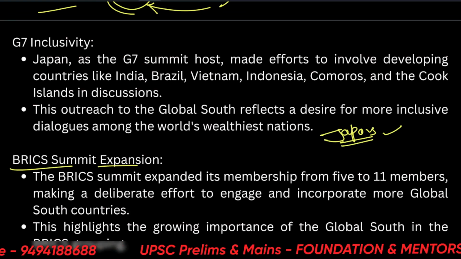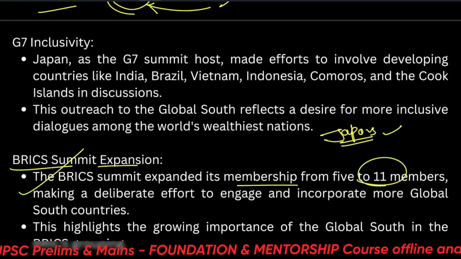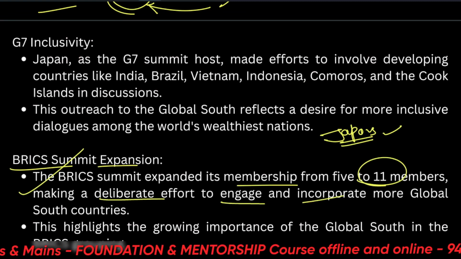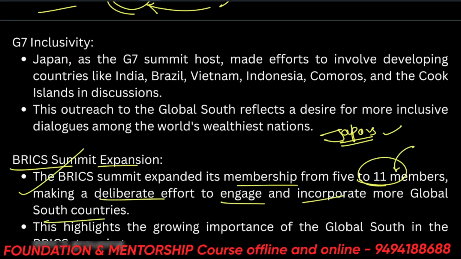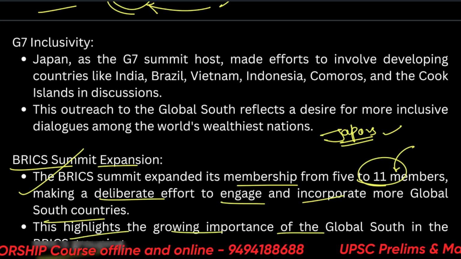BRICS summit expansion. The BRICS summit expanded its membership from 5 to 11 members, making a deliberate effort to engage and incorporate more Global South countries. So which countries are these? Please see and update. This highlights the growing importance of the Global South in the BRICS grouping.